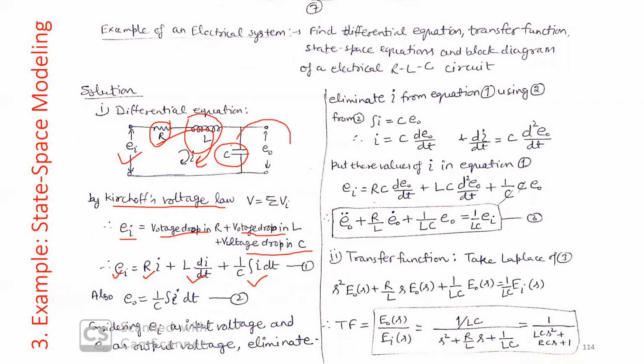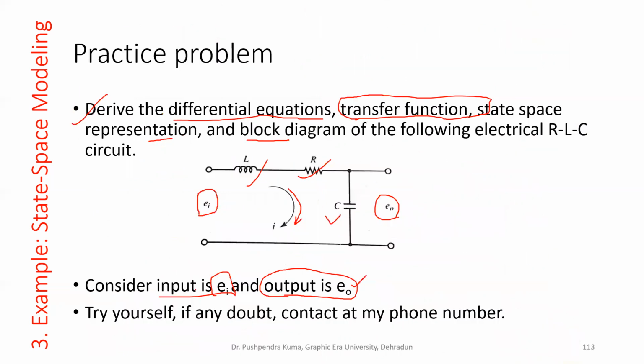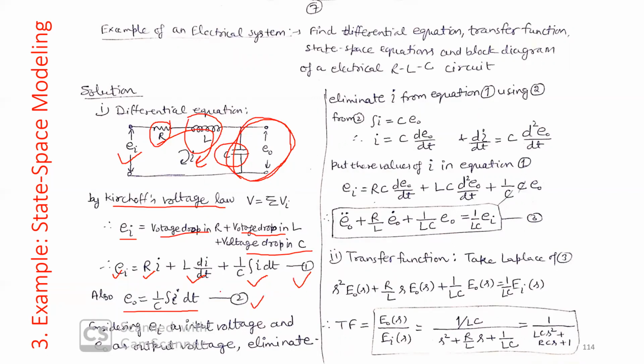Also, the voltage drop across this capacitance, we can write another equation for this loop. So we can say that this output voltage EO is equal to 1 upon C integration of I dt. Now, what you have to do is eliminate I from equations number 1 and 2, because we are interested in EO and EI only. We say EI input and output EO. So we need to eliminate this I from everywhere.